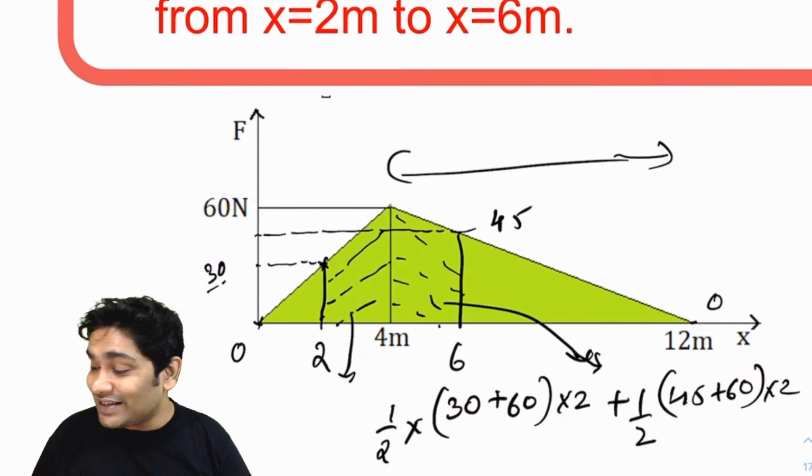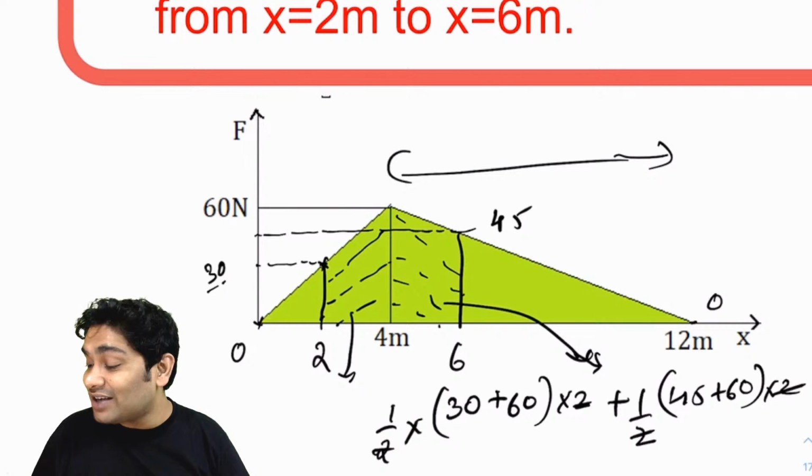The distance between the two sides is 2. So this gets cancelled. So this is 90, plus 105. So 90 plus 105, I'm getting my answer as 195.